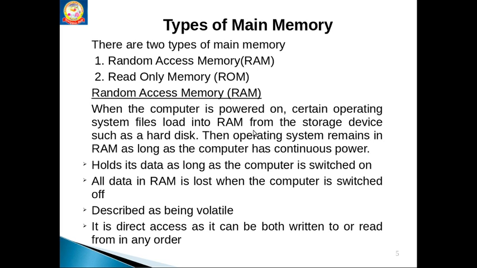As I said earlier, random access memory is what we consider the primary memory of our system. ROM is used for some other purpose. We will discuss it later in this topic only. So in our computer, primary memory means we have to think of it as RAM.